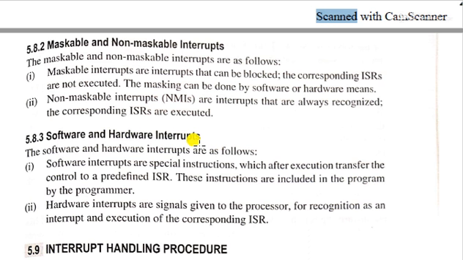We know about the hardware interrupt because the pin diagram is the hardware of the 8085. In the 8085 pin diagram, there are 5 interrupts: TRAP, RST 7.5, 6.5, 5.5, and INTR. The 5 interrupts which I told before are all hardware interrupts. That means a dedicated hardware pin is there for that interrupt, and the interrupt occurs through that dedicated pin.